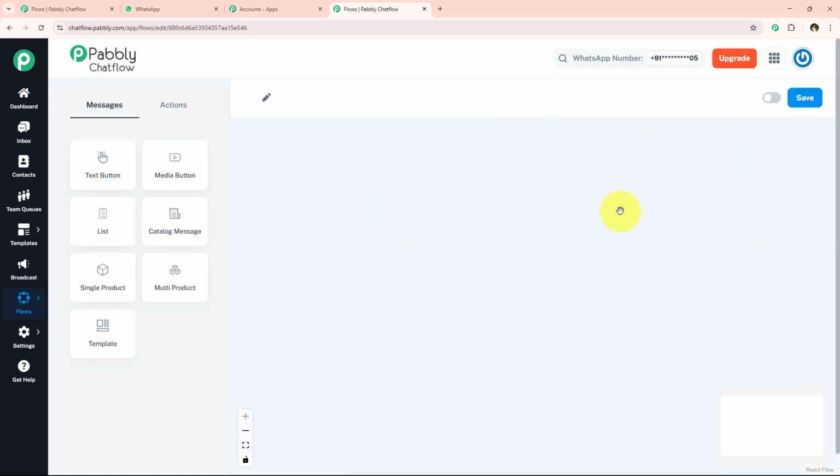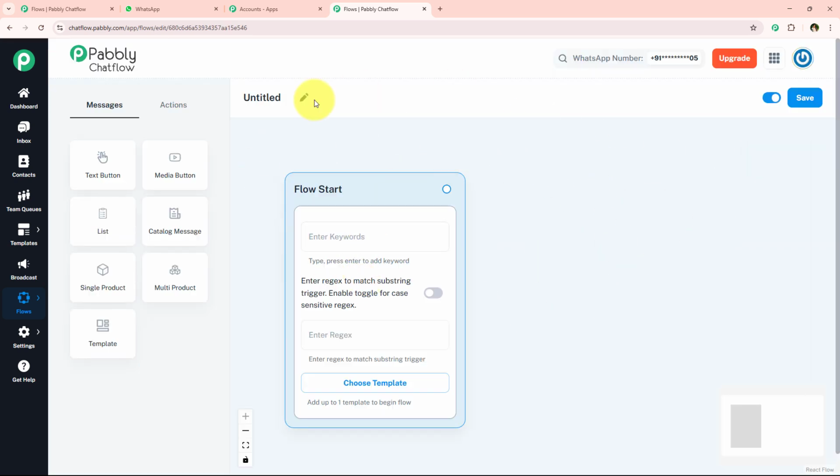And as soon as we click on this add flow button right over here, we first are going to name this flow. Alright, so I'm just going to go towards this edit the flow name and name my flow as music school. So I'm simply going to enter music school right over here. As you can see, I've simply named my flow. And after naming my flow, we have to start the flow. And over here to start the flow, we have three options.